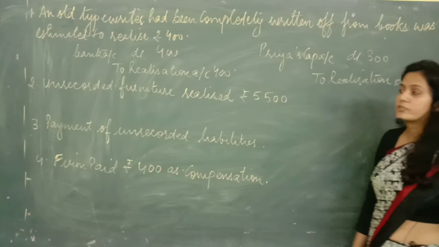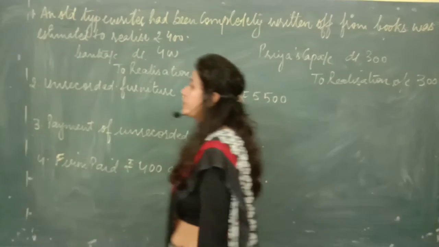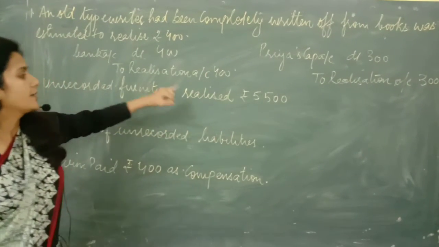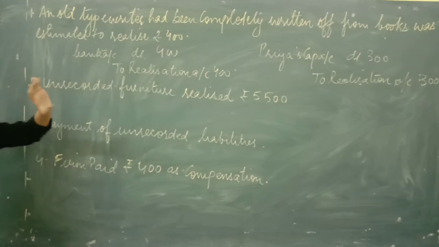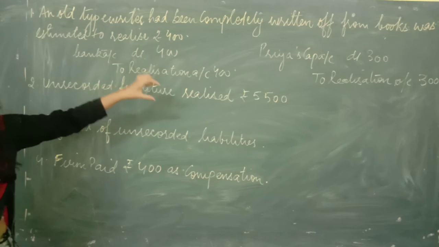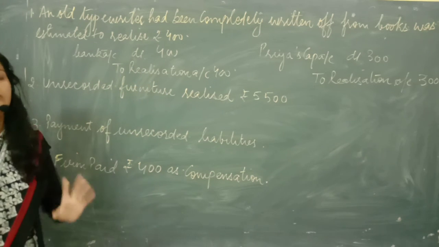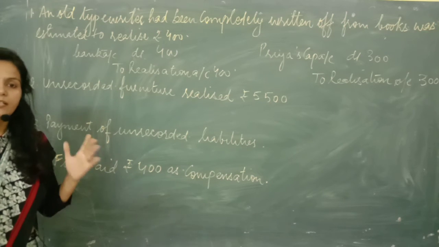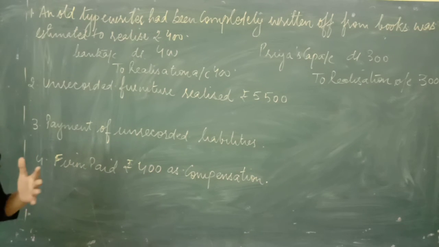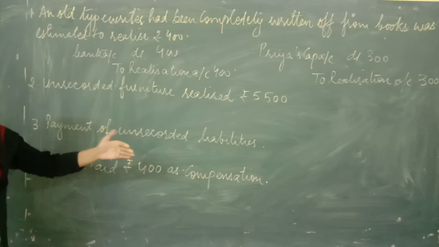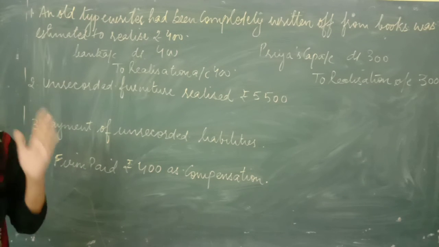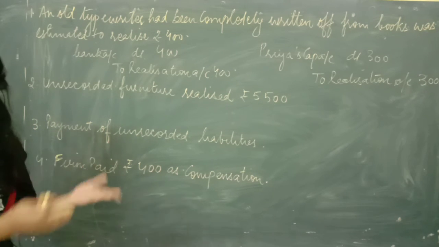Read the next statement which is written on the board. Unrecorded furniture realized rupees 5,500. Again, the meaning of unrecorded is that the book value of this furniture has fallen to 0. After charging depreciation over the years, the book value is 0, but still in physical form the furniture is present in the business.